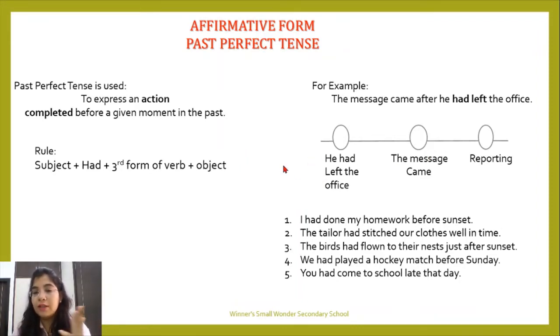Okay, so all these activities, the action of leaving the office and the message coming, when has it happened? It has happened in the past. So we are talking about an action at a given point of time in the past when that action has been completed. So two things are very important: there is completion and the starting of the action. These are the two things which are very important for past perfect tense.